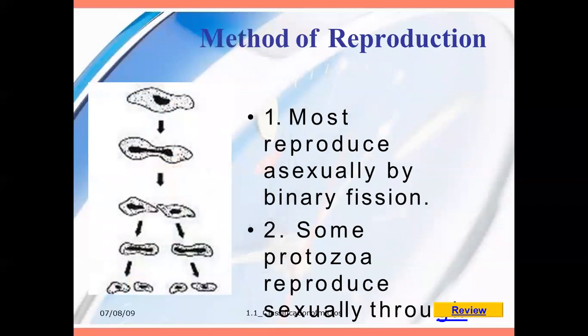Then the method of reproduction, as I said, is binary fission, the same as this. Here also they use binary fission. Most reproduce asexually by binary fission. As you see in the image, one cell flexibly changes into two and divides into two. From the two, once again they individually divide: 2 plus 2 is 4, 4 plus 4 is 8. Then some protozoa reproduce sexually.